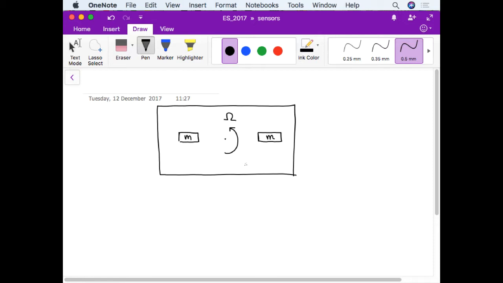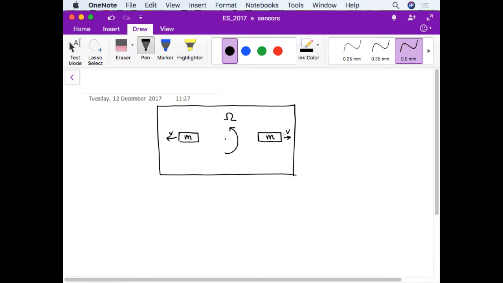Okay, for example, we apply at the given instant a velocity in this direction. The two velocities must be the same quantity, but in opposite direction, opposite sign, let's say.